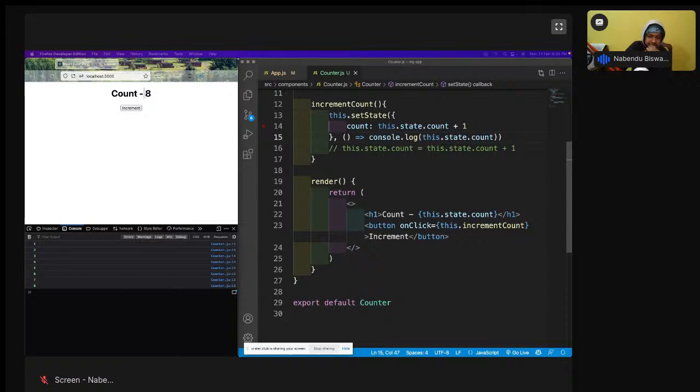Ananta is asking something: if you want to pass any action for any button. But why will you pass any action for any button? I'm not getting that.